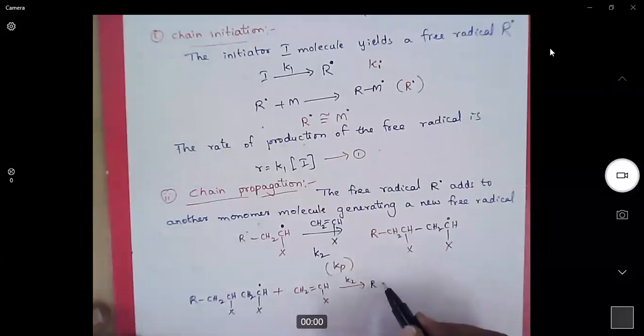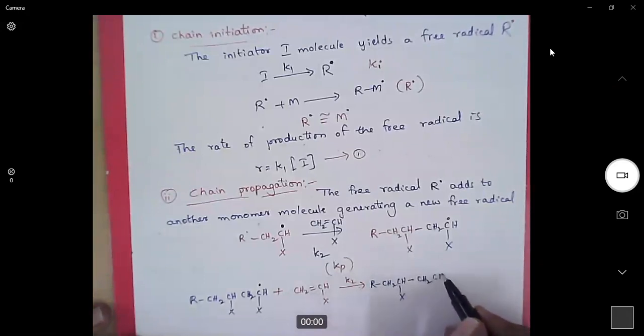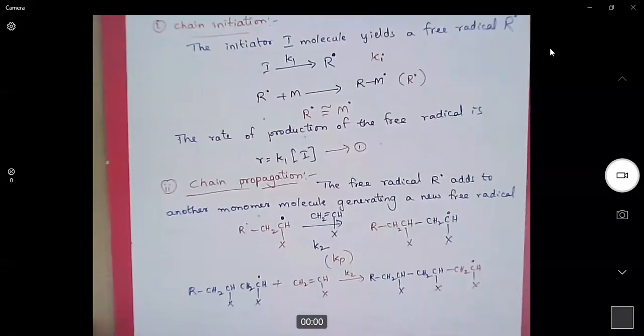So this generates a new radical with large size. This is the new radical. Now this process will continue many times. So that is why it is called a chain propagation step.